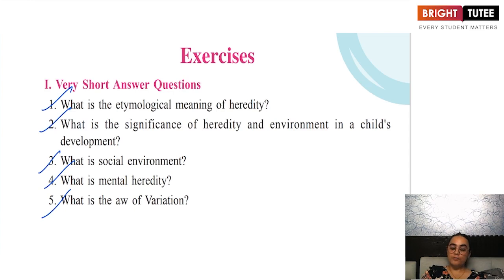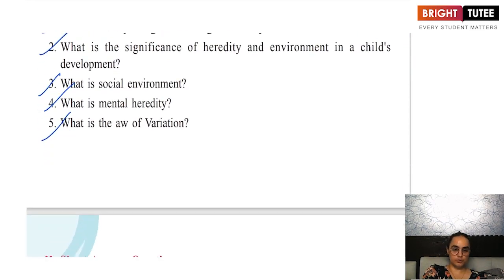What is the law of variation? The law of variation states that there is a huge probability for the children to be attributed with different characteristics. There is a huge combination of variance in the genes that is possible. And because of this variance in the genes, the children can be born with different qualities. A tall parent may have a short child, a short parent may even have a tall child.